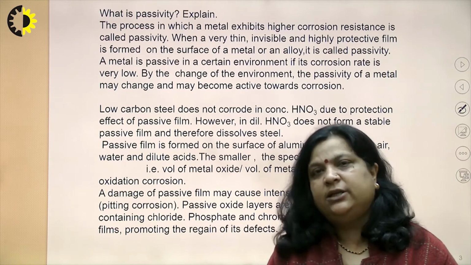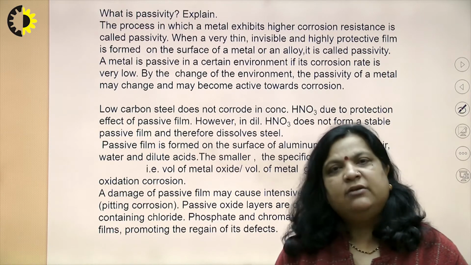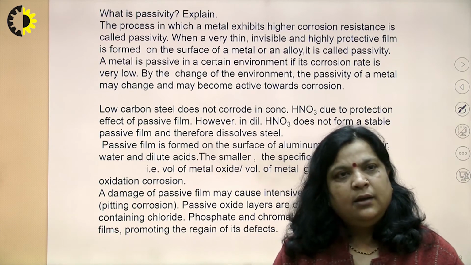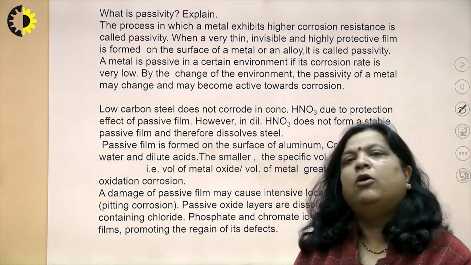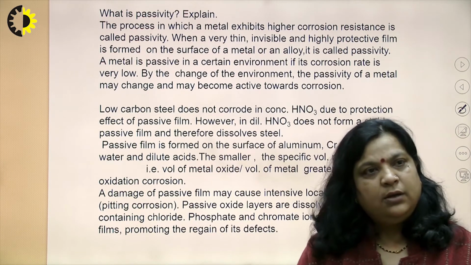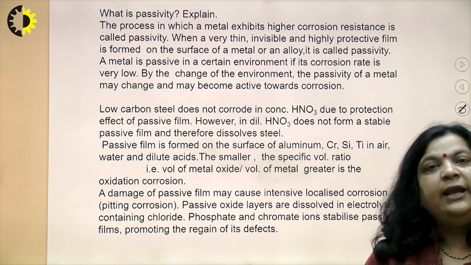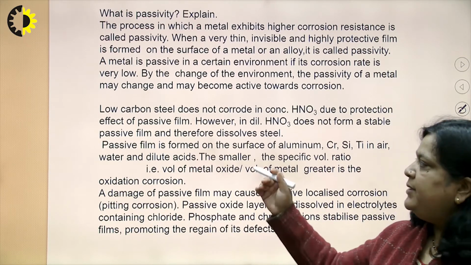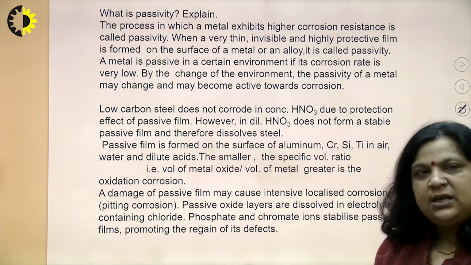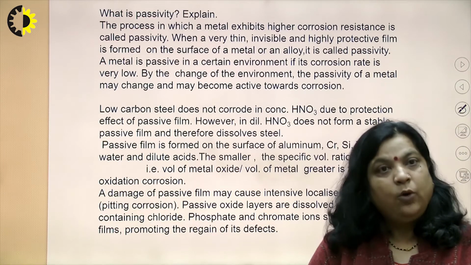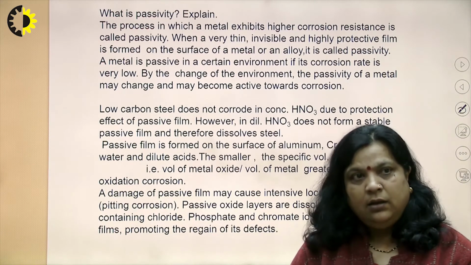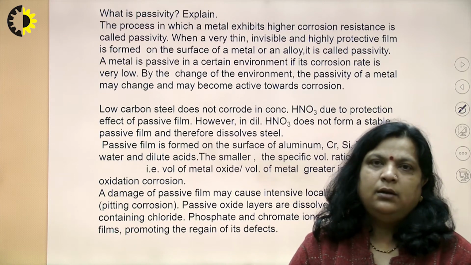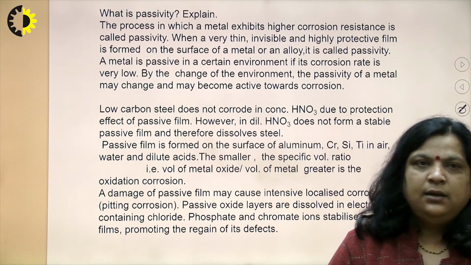However, in dilute HNO3 it does not form a stable layer and therefore the steel gets dissolved. So, it depends on the environment and the nature of the metal. A passive film is formed on the surface of aluminum, chromium, even tin, in air, water and dilute acids.